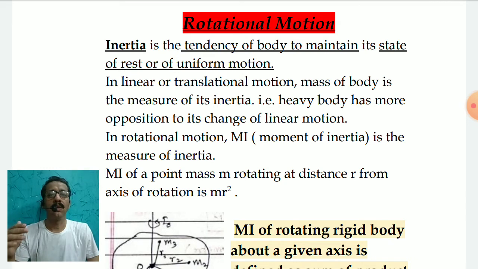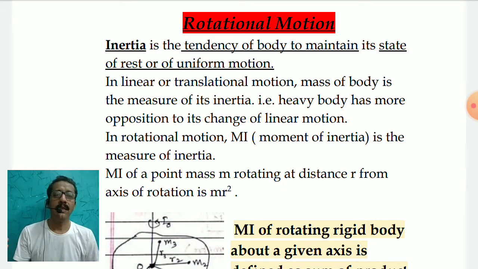Now, while talking about rotational motion of an object, we will be comparing linear motion with rotational motion. The first thing I speak about is the inertia of a body. In linear motion, mass represents the inertia of a body. Let's see what I mean by inertia. Inertia is the tendency of a body to maintain its state of rest or of uniform motion.